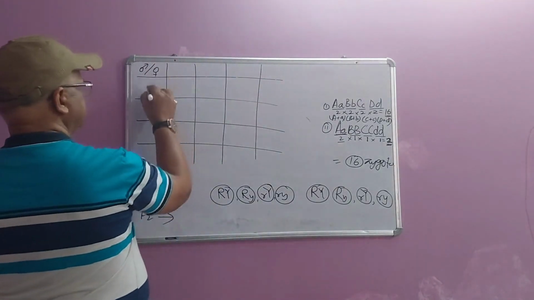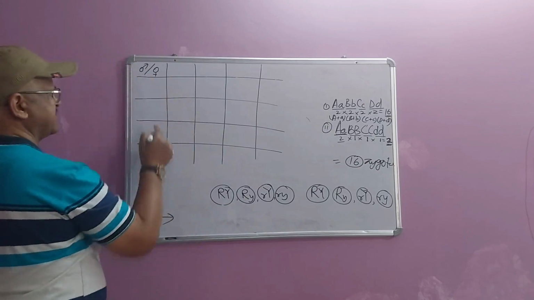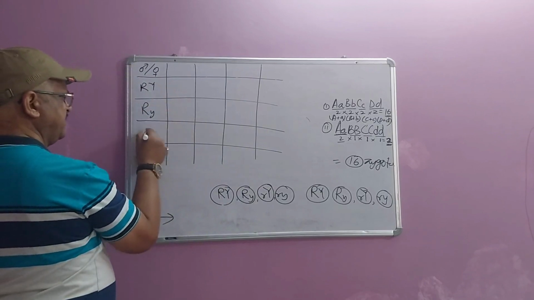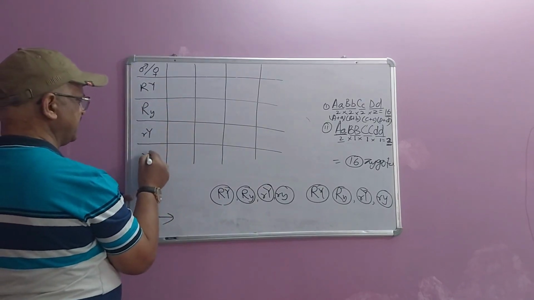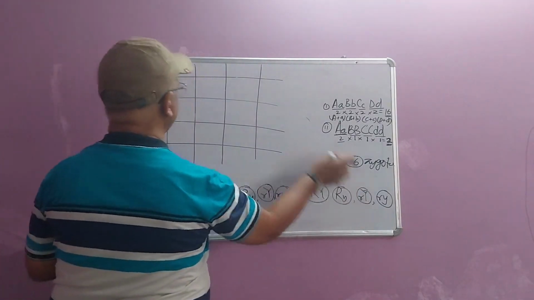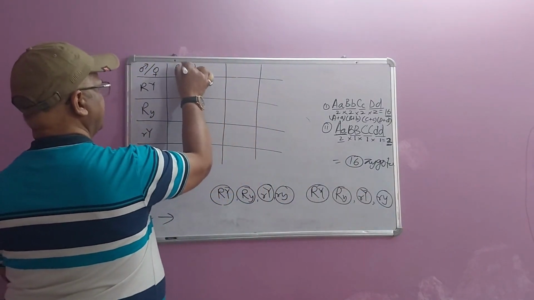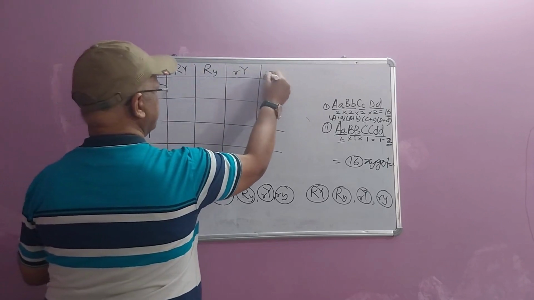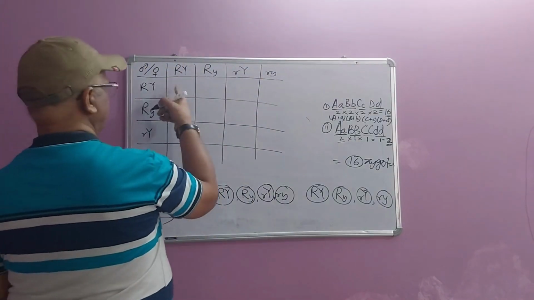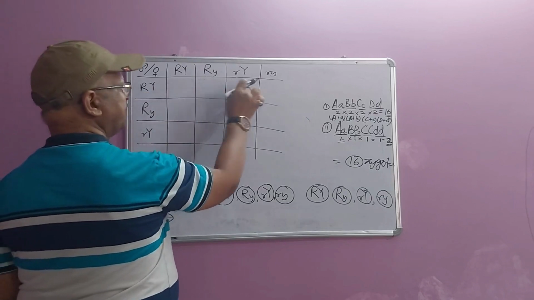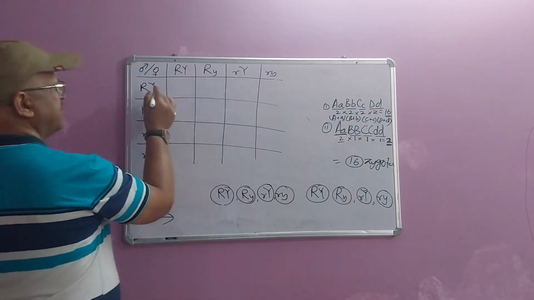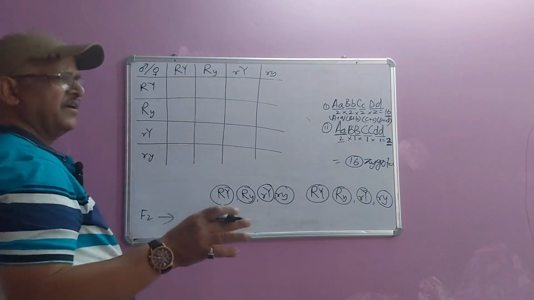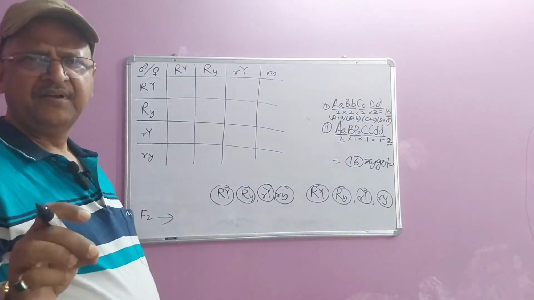Take the gametes of these plants on the x-axis and y-axis: capital R capital Y, capital R small y, small r capital Y, small r small y. Similarly, the other gametes will be produced in this series: capital R capital Y, capital R small y, small r capital Y, small r small y. Now, to find the results of these 16 types, take this gamete to this position, and this gamete to this position. You are getting the coordinates at that particular point, like in mathematics.